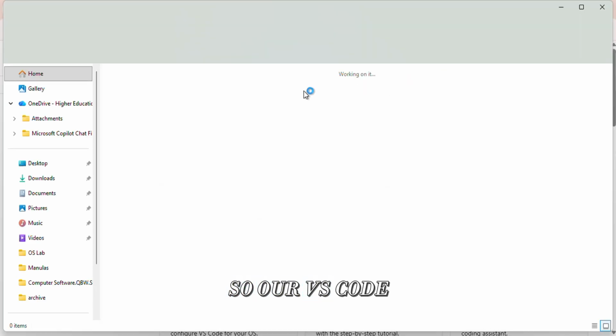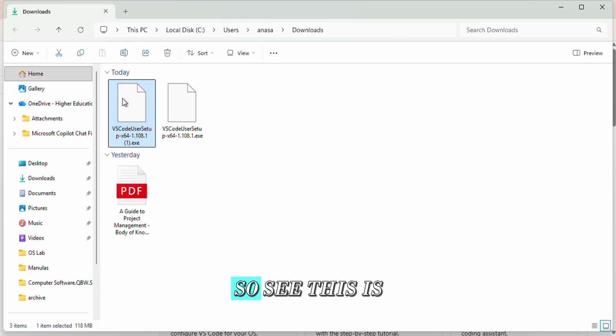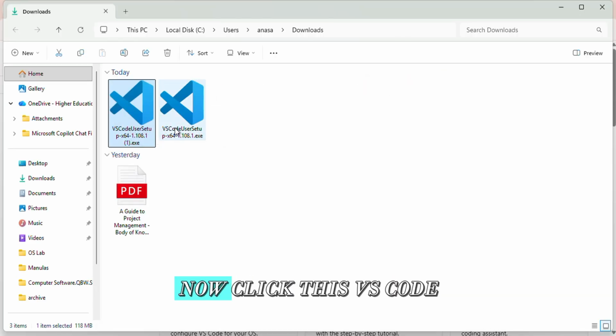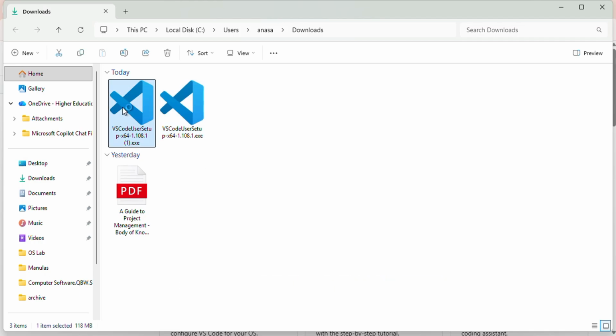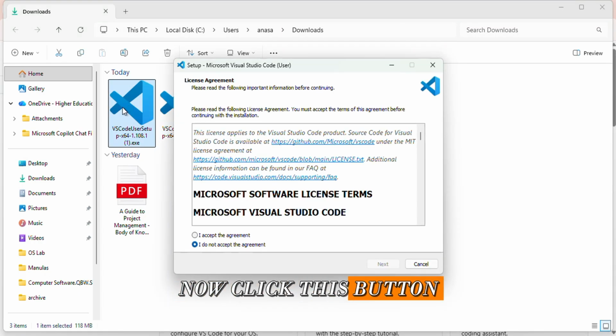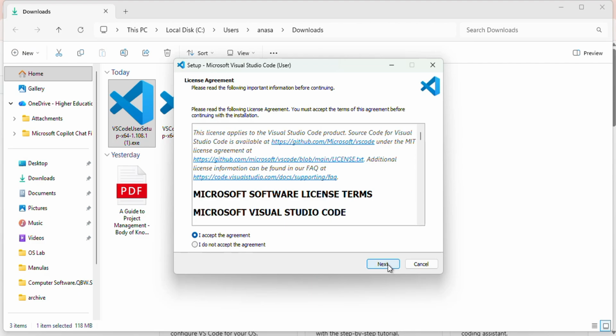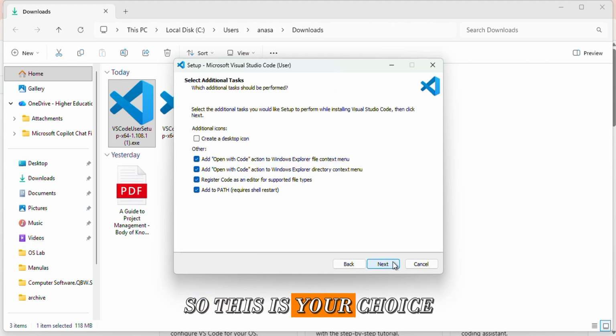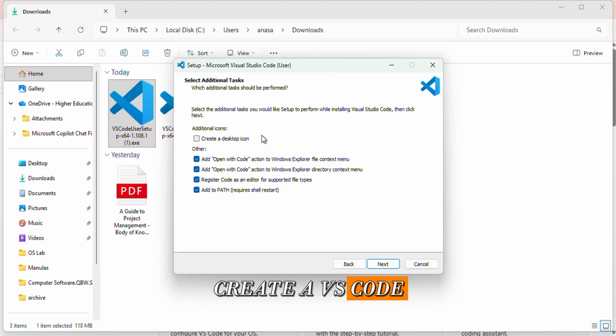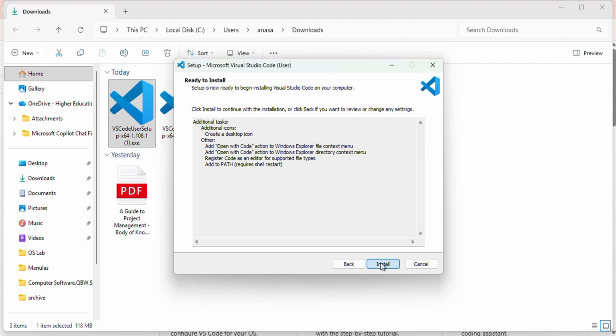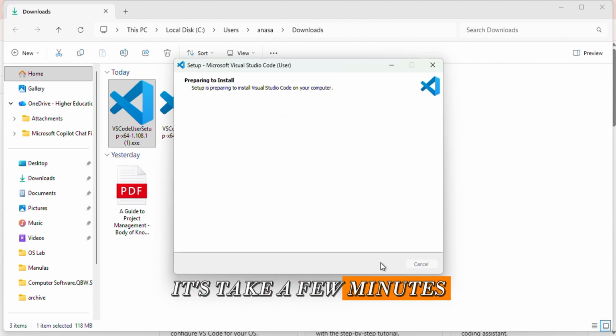So our VS Code has downloaded. So see, this is our VS Code. Now click this VS Code. Now click this button. I accept the agreement. So click next. So this is your choice. Create a VS Code on desktop. Now click this next button. Now install. It takes a few minutes.